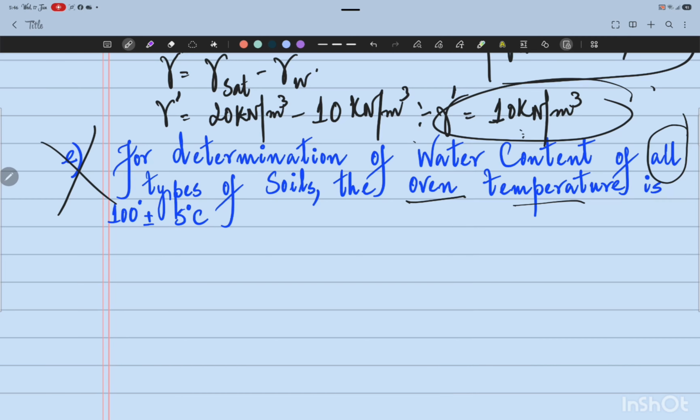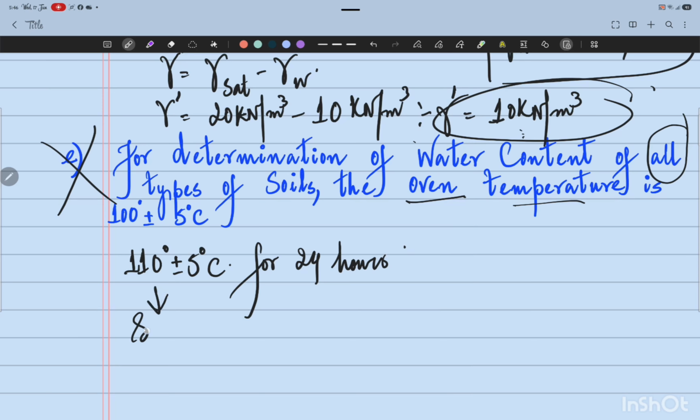Why so? For most of the soils, the temperature is 110 degrees plus minus 5 degrees centigrade. In the oven drying method for the determination of water content, the soil sample placed in the container is dried in the oven at a temperature of 110 degrees plus minus 5 degrees centigrade for 24 hours. This temperature range is suitable for most of the soils, but not for all of the soils.